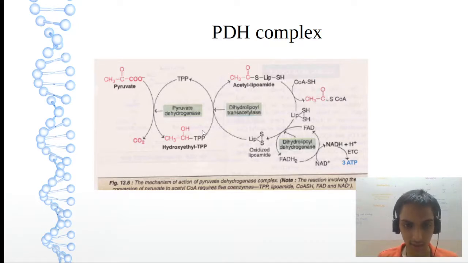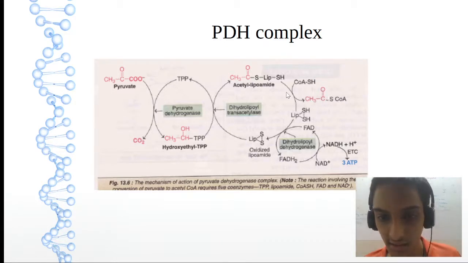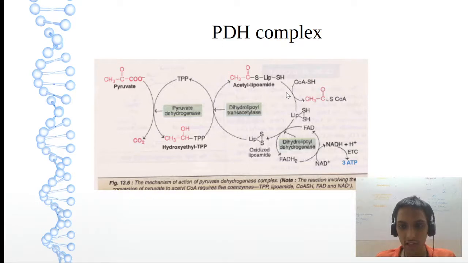This word is important. Also what is happening through DHL transacetylase, or DHL dehydrogenase, no need of this enzyme also. But just remember acetyl to oxidized lipoamide interconversion happens. At the same time the flavin and the niacin coenzymes interconvert.